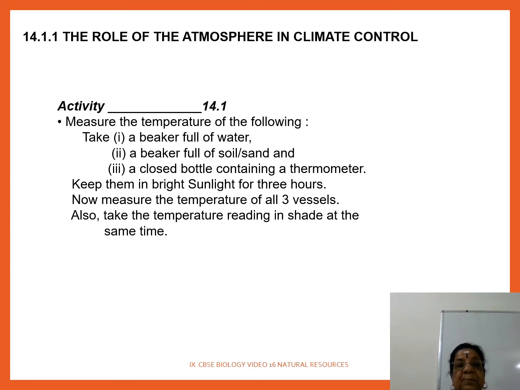Measure the temperature of the following. First take a beaker full of water, another one a beaker full of soil, another one a closed bottle containing a thermometer. Okay, now keep them in the bright sunlight for 3 hours. Now measure the temperature of all the 3 vessels. எனக்கு 2 beaker, 1 water, 1 soil, 3 வந்து closed bottle. And also take the temperature reading in shade at the same time. I hope you could do this.